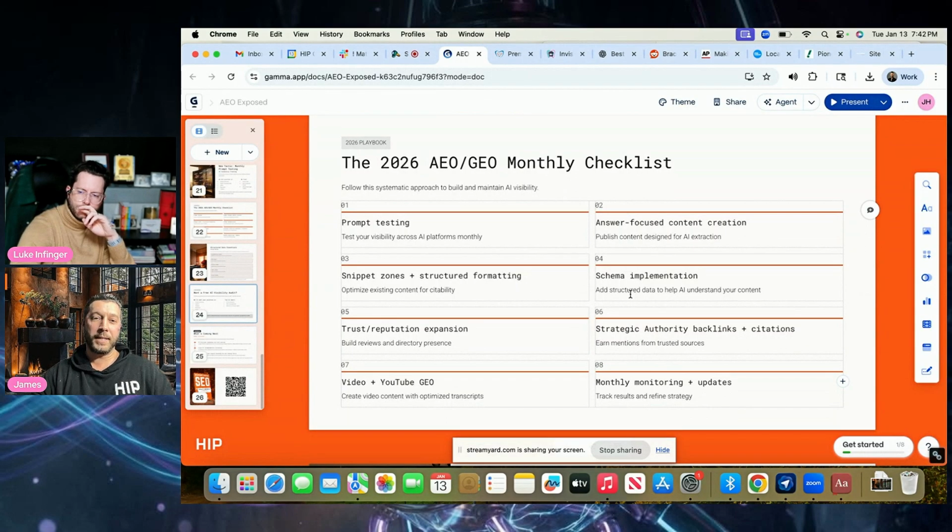So, 2026 AEO GEO monthly checklist. Here's a checklist. You could even take a screenshot if you'd like of this, but just prompt testing, going over to ChatGPT. I know not everyone has access to software like we do, so you will have to manually look at this, but see what's going on when you ask who is the best dentist, or who is the best oral surgeon, or who is the best orthodontist near you or a specific city, and start having that conversation and see recommendations and take notes, right? If you're not popping up, well, who is popping up?